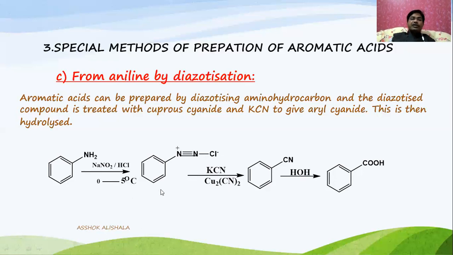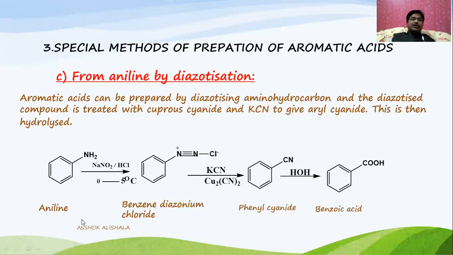And this will give the benzene diazonium chloride. This is what is called benzene diazonium chloride. This is aniline, and the benzene diazonium chloride is treated with potassium cyanide in presence of cuprous cyanide. This will give the cyanobenzene or phenylnitrile, which on hydrolysis will give the benzoic acid. That means, as we discussed already, cyanides always give carboxylic acid during the hydrolysis.